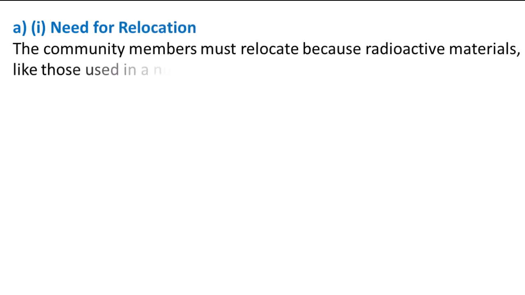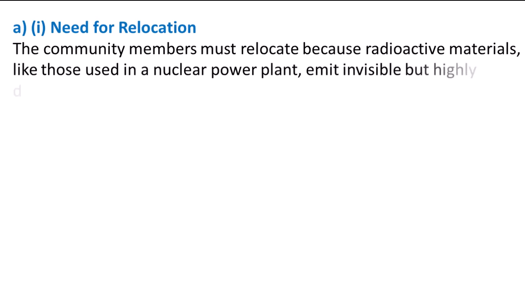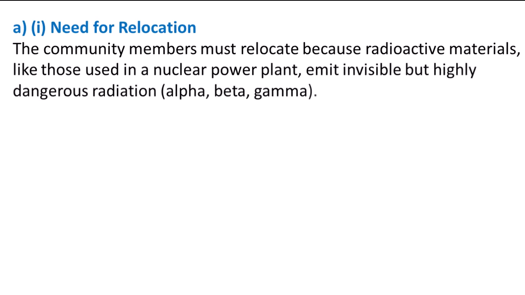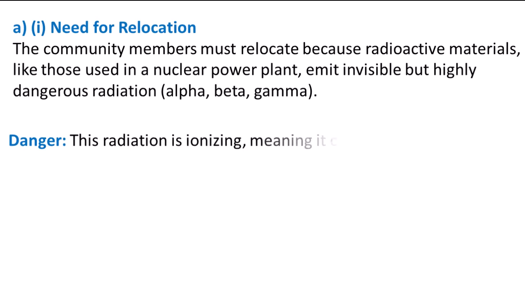A. (i) Need for relocation. The community members must relocate because radioactive materials, like those used in a nuclear power plant, emit invisible but highly dangerous radiation: alpha, beta, gamma. Danger: this radiation is ionizing, meaning it can damage living cells, leading to severe health problems like radiation sickness, cancer, and genetic mutations.